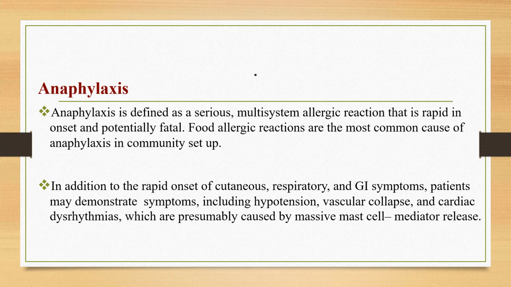In addition to the rapid onset of cutaneous, respiratory, and GI symptoms we discussed above, patients with anaphylaxis secondary to food allergy demonstrate cardiovascular symptoms including hypotension, vascular collapse, and cardiac dysrhythmia, which are presumed to be caused by massive mast cell mediator release. Food-dependent exercise-induced anaphylaxis occurs more frequently among teenage athletes, especially females.